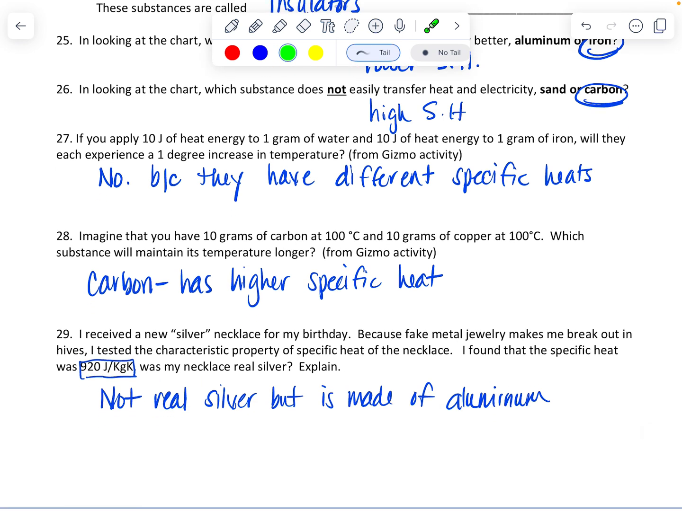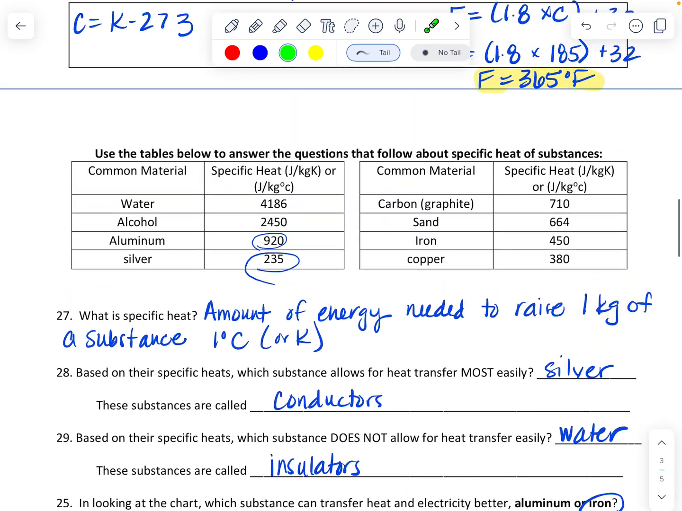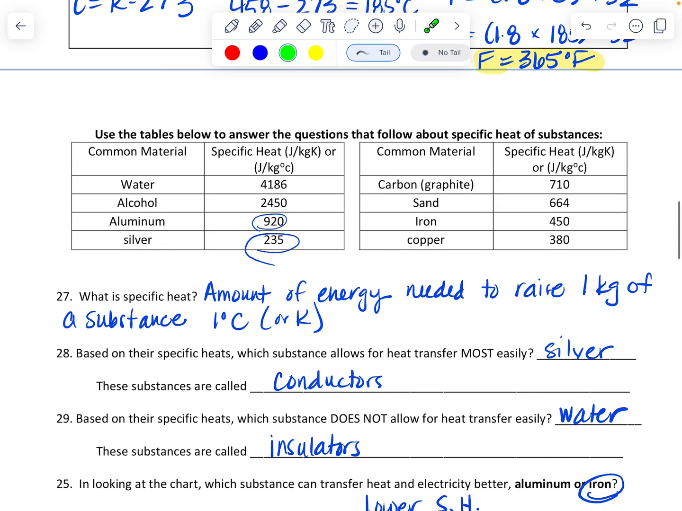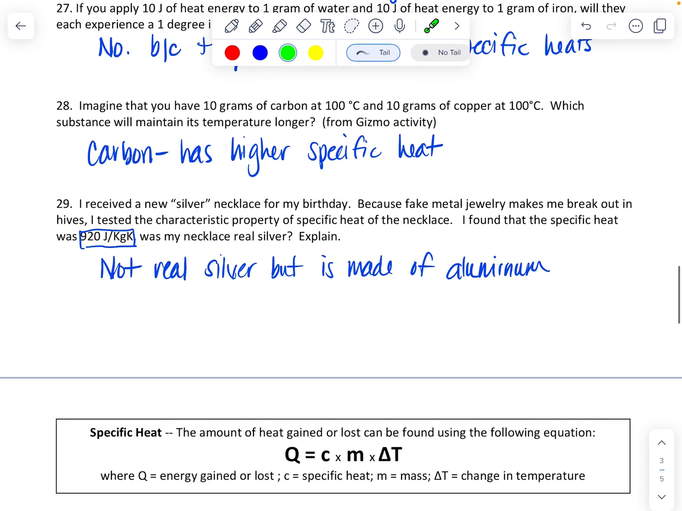I received a new silver necklace for my birthday because fake metal jewelry makes me break out in hives. I tested the characteristic property of specific heat in the necklace. I found that the specific heat was 920 joules per kilogram Kelvin. Was my necklace real silver? So if we look at our chart, 920 in silver, nope. Silver is 235, but aluminum is 920. So the necklace is probably made out of aluminum.